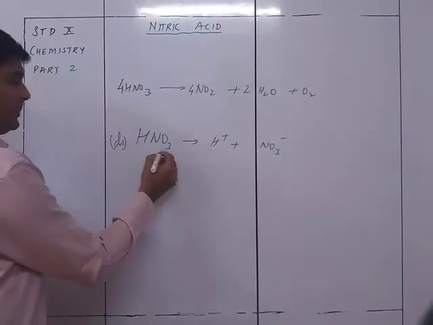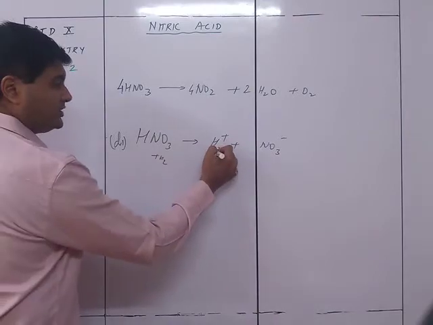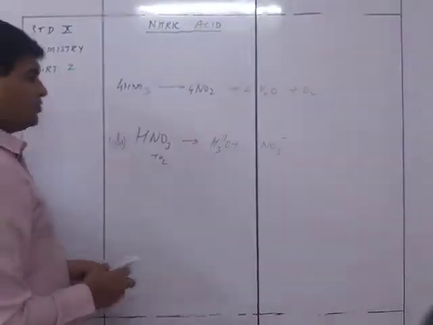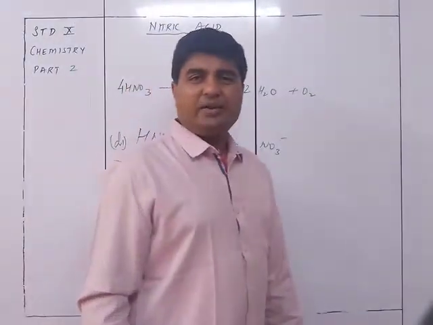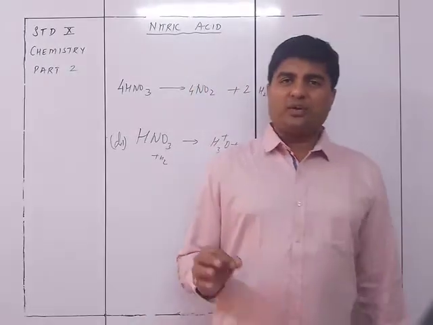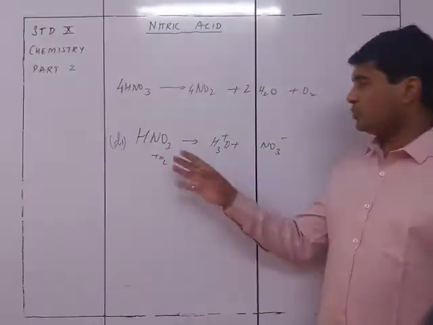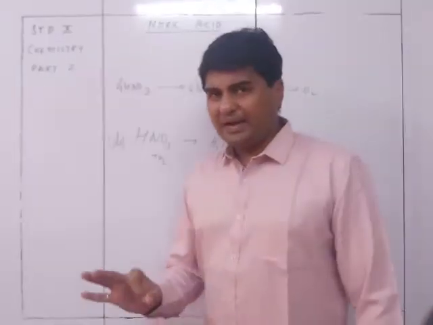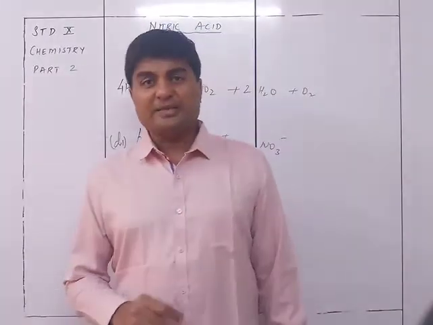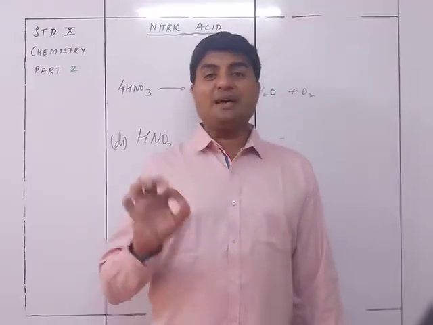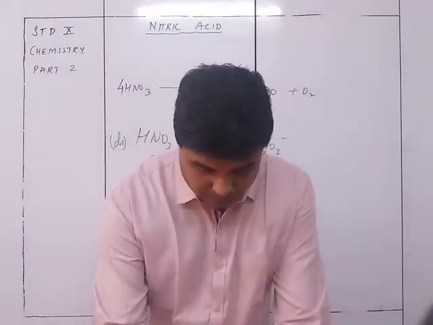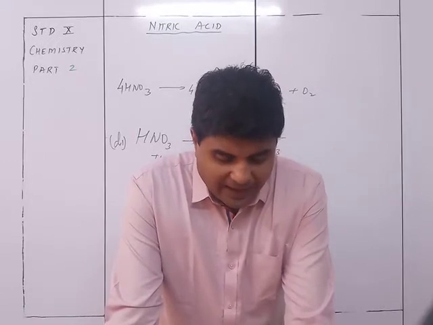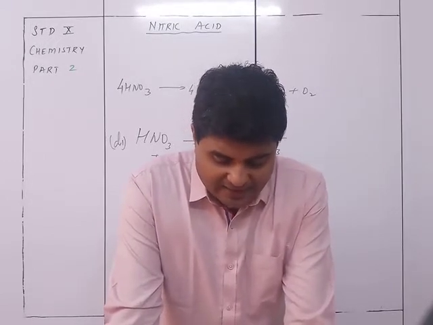Of course it will be plus water here, so accordingly this will be H3O+. So HNO3 gives H3O+ and NO3- completely. There is a complete dissociation taking place, hence telling me that it is a strong acid. So it ionizes completely to hydrogen ions and nitrate ions.